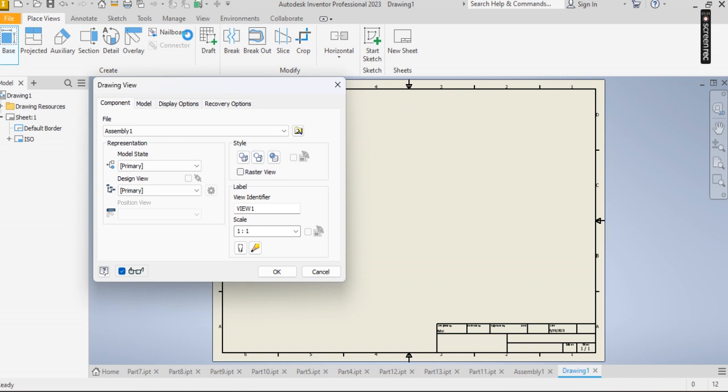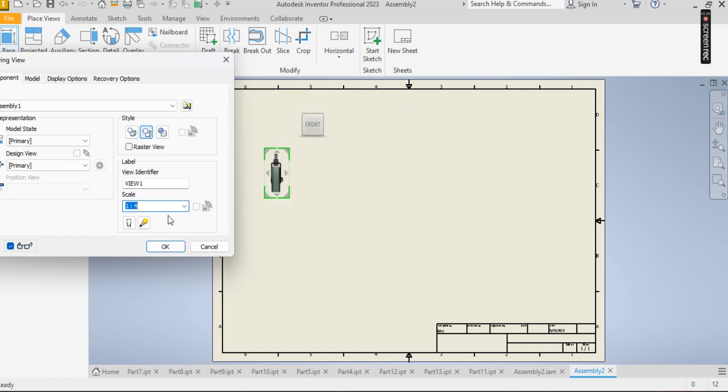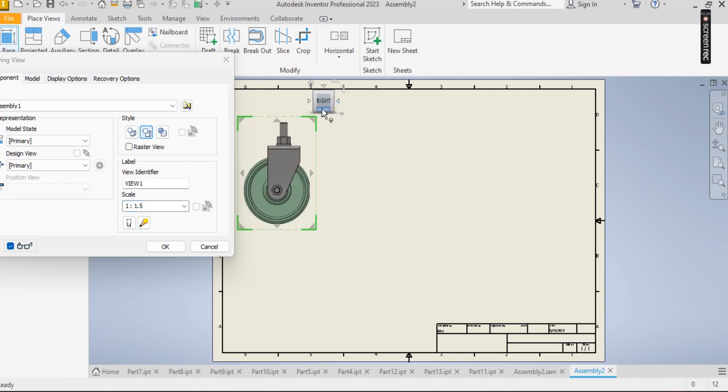If you look at this, this is a little bit wild. If you put another one here, then another drawing here. So if you scale of 1 to 4, that's too much. So use a scale of 1 to 2, as the case may be, or a scale of 1 to 1.5, as the case may be. So then if this is your needed front view, if not, you can switch to your needed front view, as the case may be.